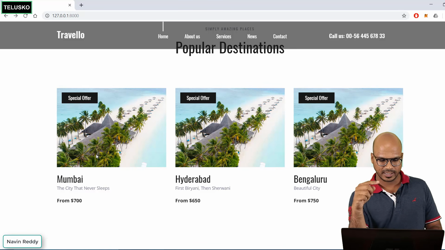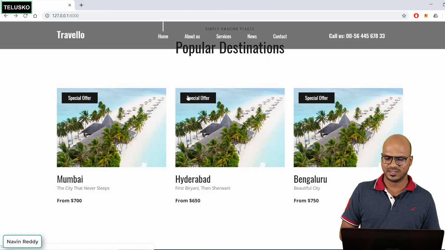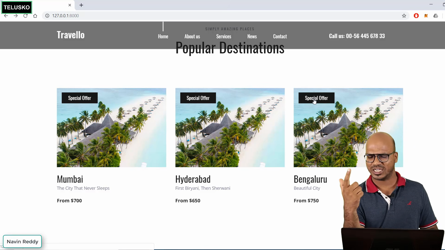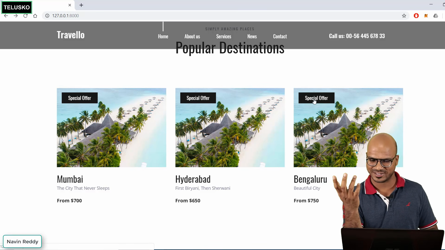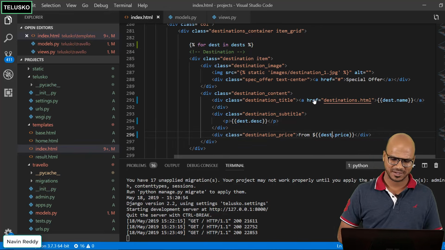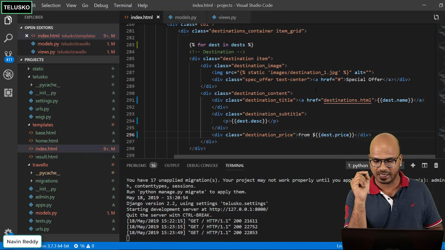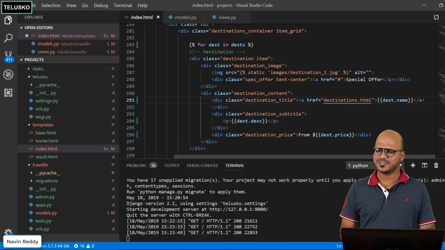And look at the description. It's also changing. Yeah, there's one thing that went wrong. You can see we got special offer everywhere. Again, we'll try to solve this later, because only one location needs to have a special offer, or maybe 2. We don't want to give an offer on every destination. We will be in loss then, right? We'll do that later. We'll make one of them a special offer. Okay, but before that, I want to change the image as well. You can see we have still not done the image. So let's make it work.